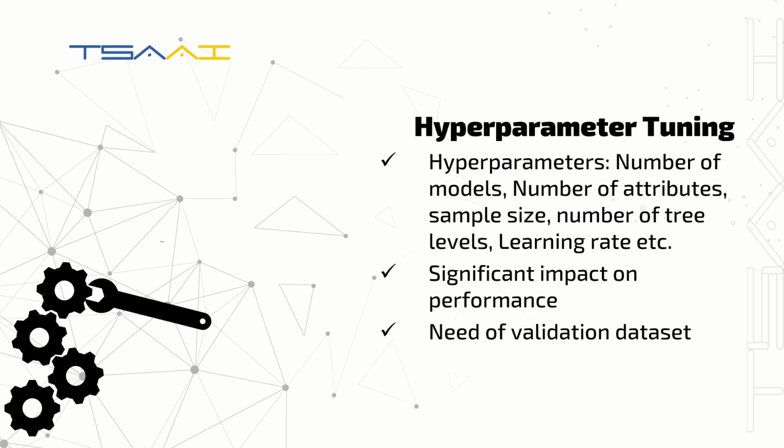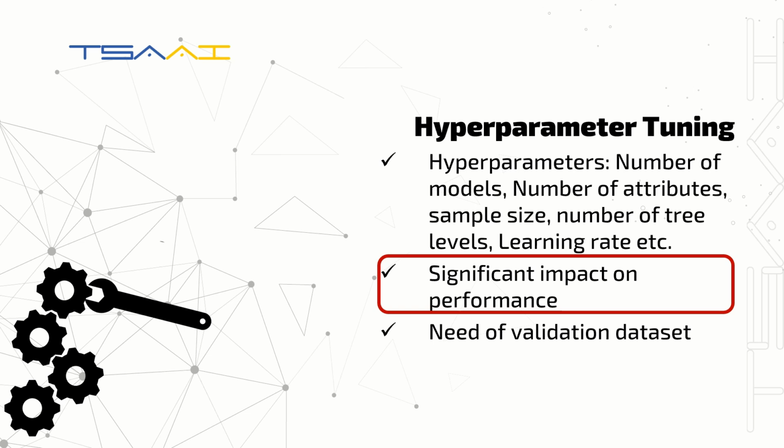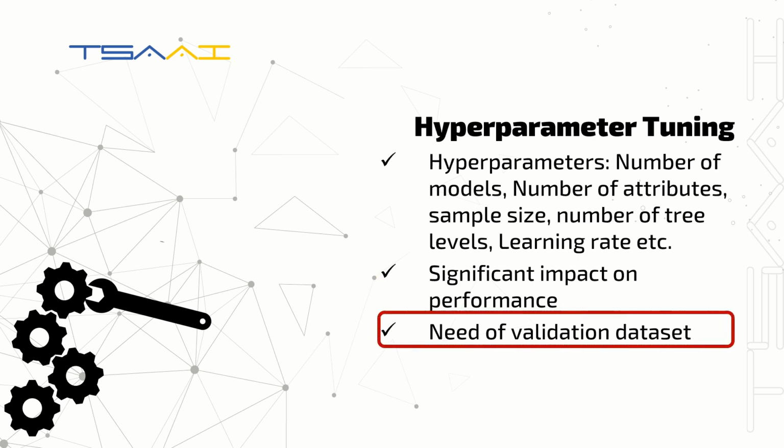As with many other machine learning methods, tuning hyperparameters is a critical step in maximizing model performance. From the number of models to the learning rate, each parameter significantly influences the model's predictive power. However, identifying the optimal configuration requires finesse and often relies on tricky experimentation with so-called validation datasets.